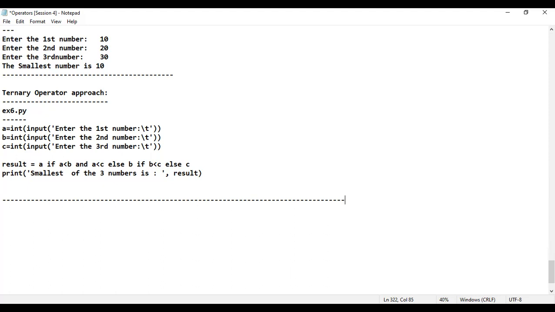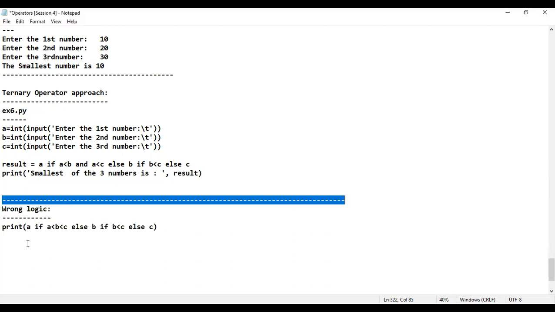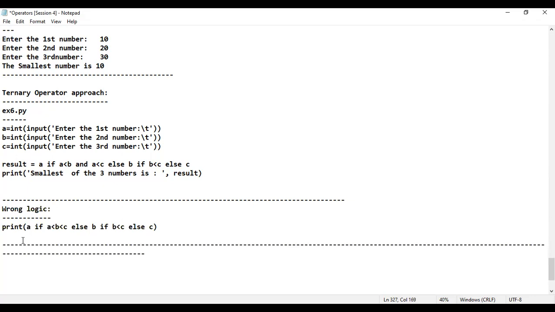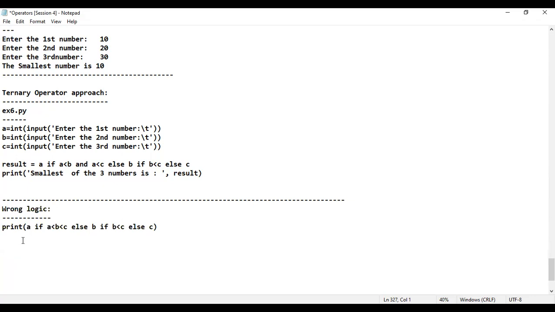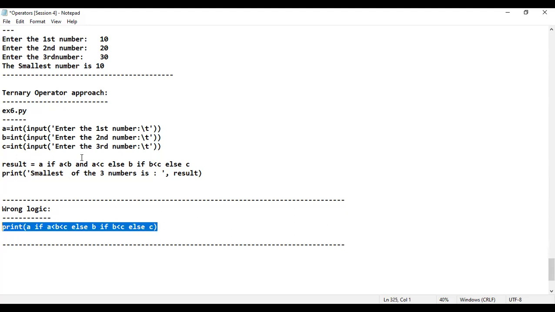Okay, great. And please don't write the wrong logic. Wrong logic also I will show it for you. Like this you will write. Please never do that. Don't write the wrong logic in the interview. Is that fine? This is the right logic. There's nothing called like this. Ternary operator: see here, three operands are included. That's the reason it's called the ternary operator.